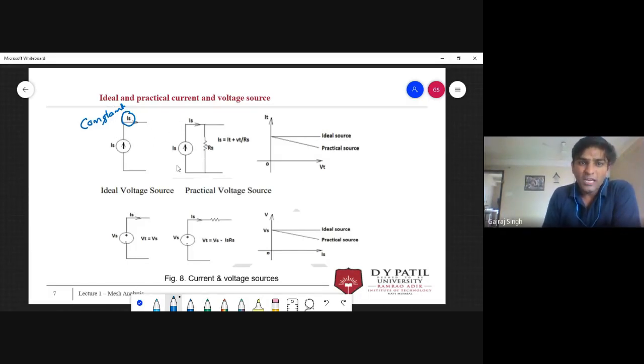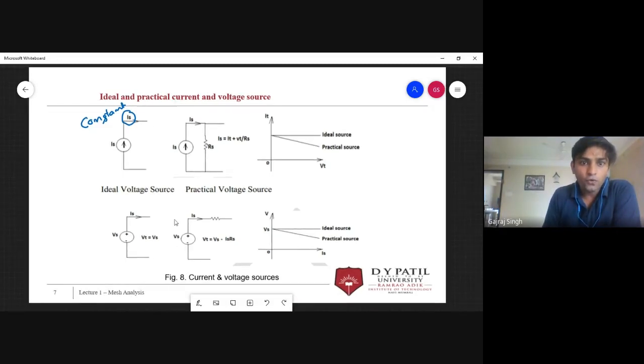Any kind of network, any kind of load, it could be a resistor, capacitor, inductor, any of it. This source is going to provide constant current. This is your ideal current source.